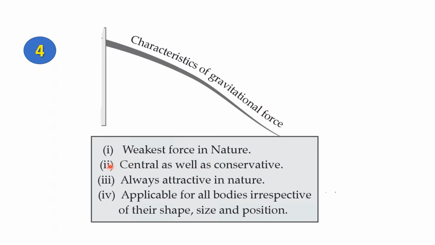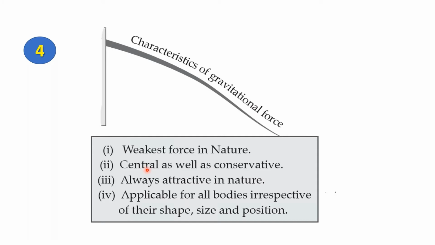The second law states that it is central as well as a conservative force. Now, these are two very important terms, and you must have learned them in the first chapter. Let's revive it. Central means that it acts along the position vector.